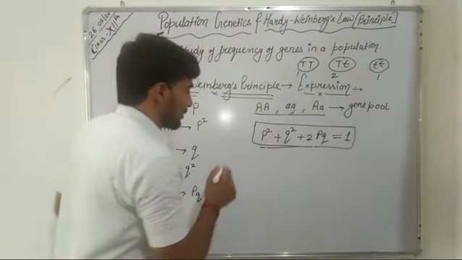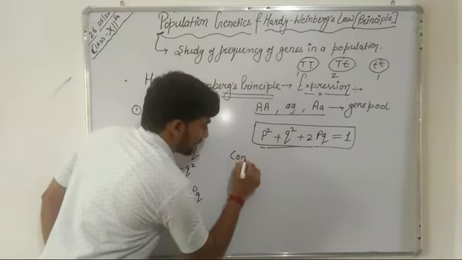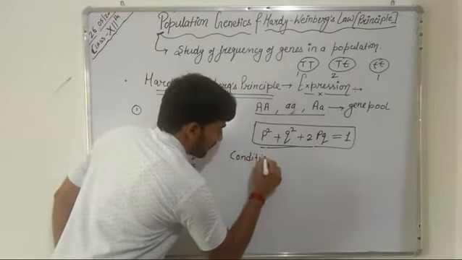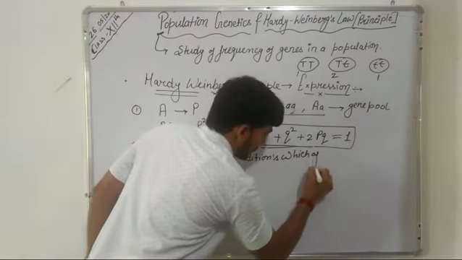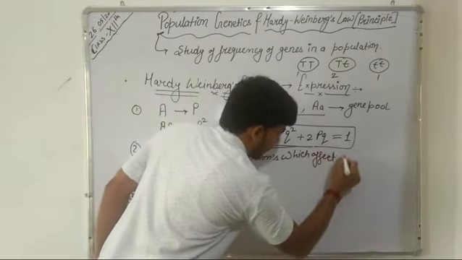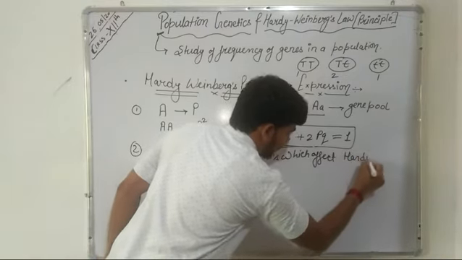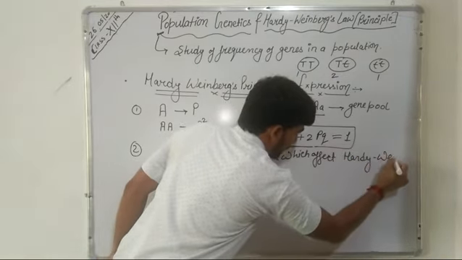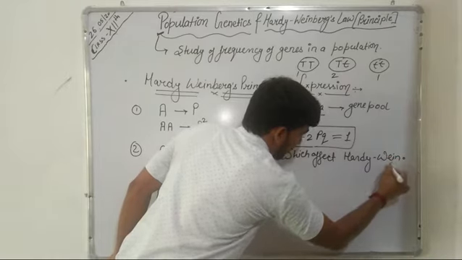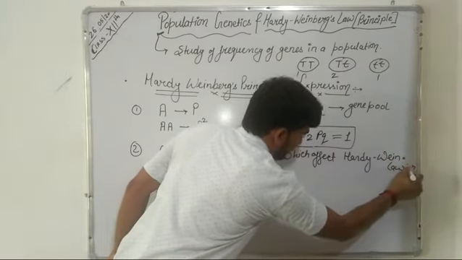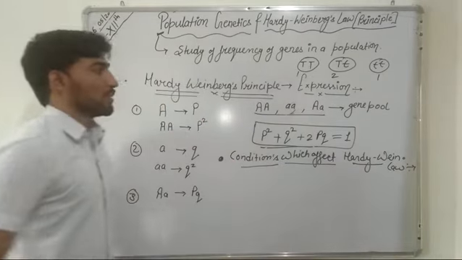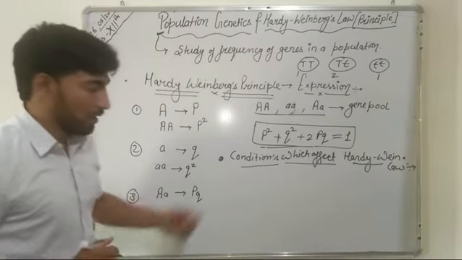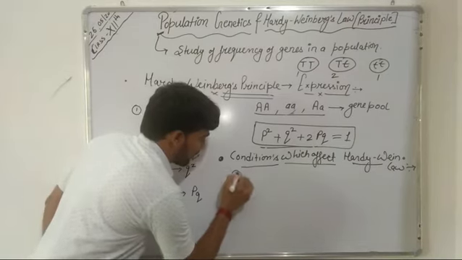Now we will discuss the conditions which affect the Hardy-Weinberg law or principle. The first condition is mutation.